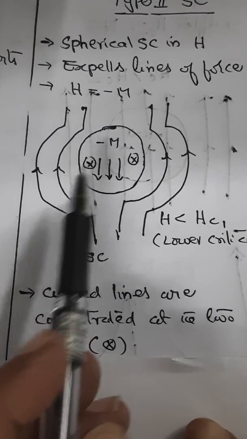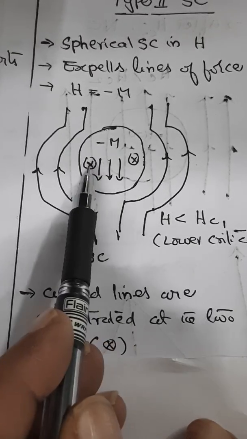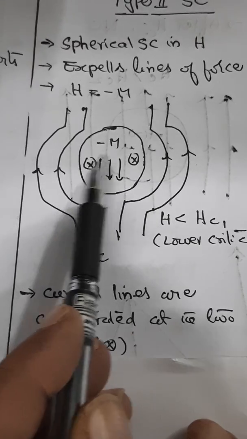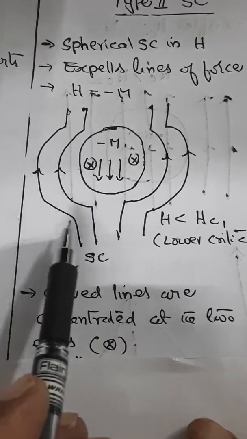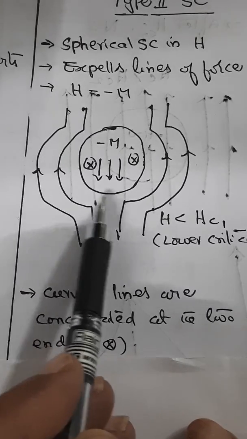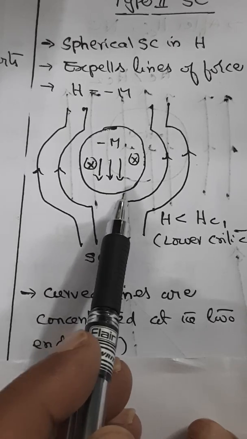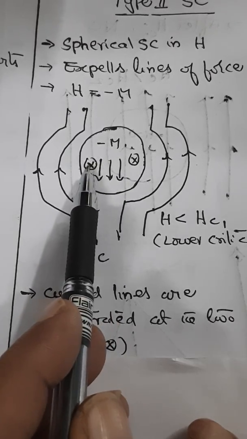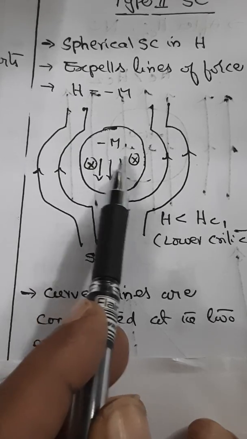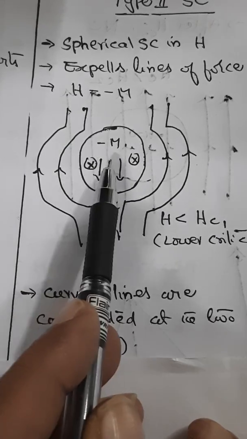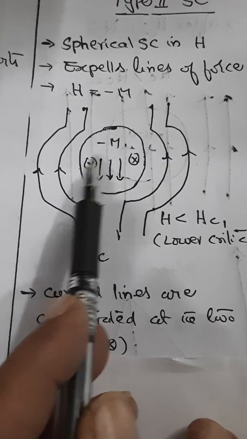Now you see curved lines here. If you observe these curved lines, they are concentrated heavily at these 2 points. Near the edges, here and here, the curved magnetic lines are concentrated at the 2 sides. That means at these points, the intensity H of the magnetic field is predominant at both ends.